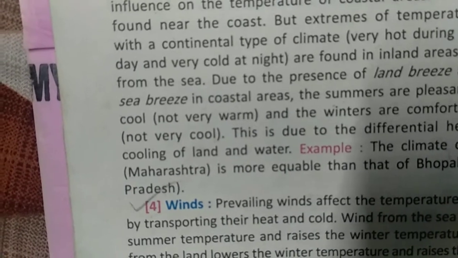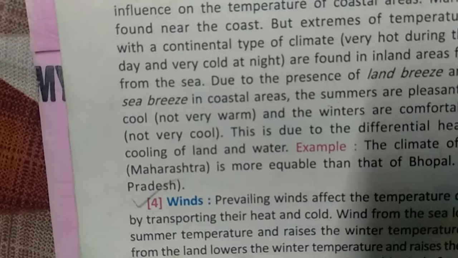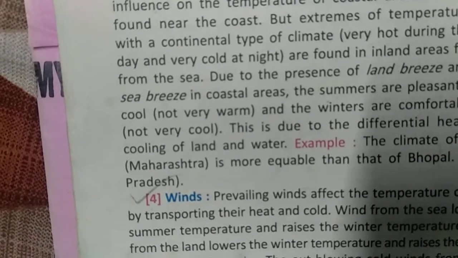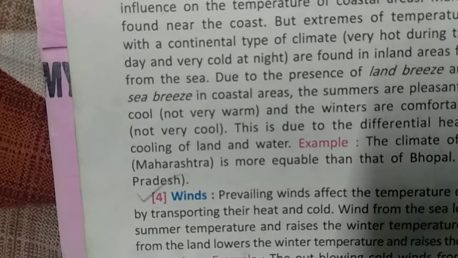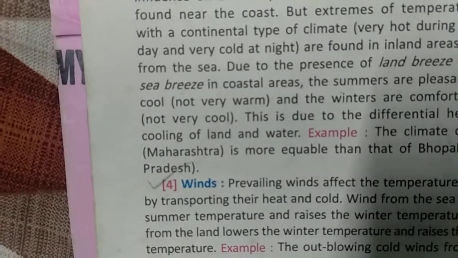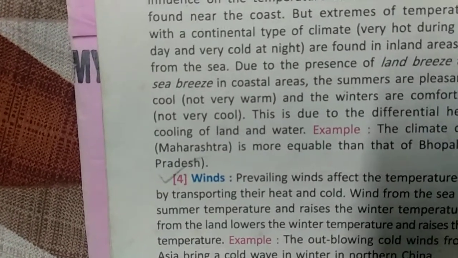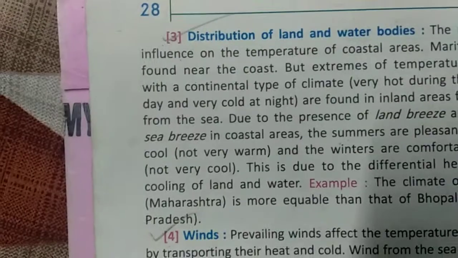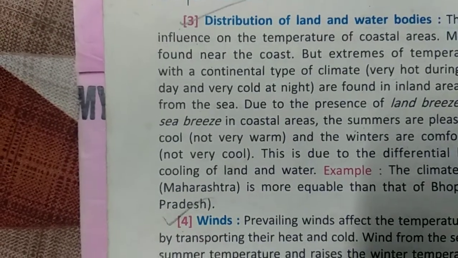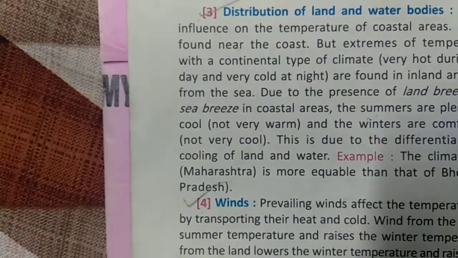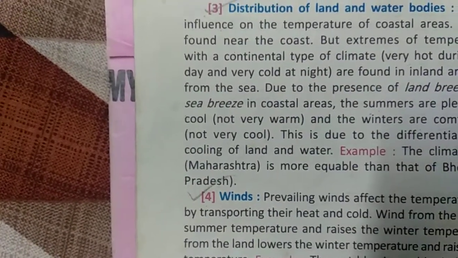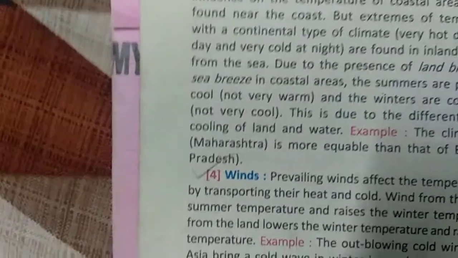As you already know, water heats up slowly compared to the land, and that's why in the morning cold winds come in and make the areas have a moderate climate. The climate of Mumbai is more equable than that of Bhopal, because Bhopal is far away from the sea. It is in the middle of the country, so there it is a higher temperature than at the areas near Mumbai. Now comes the wind.